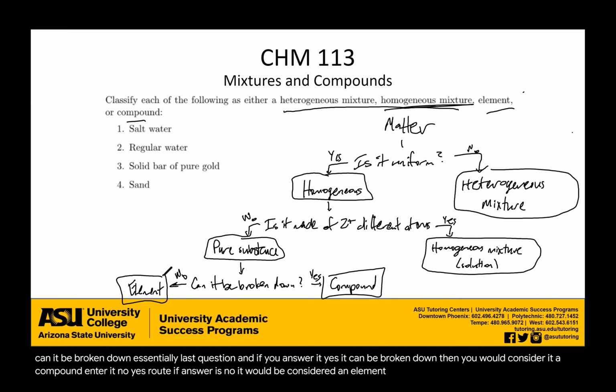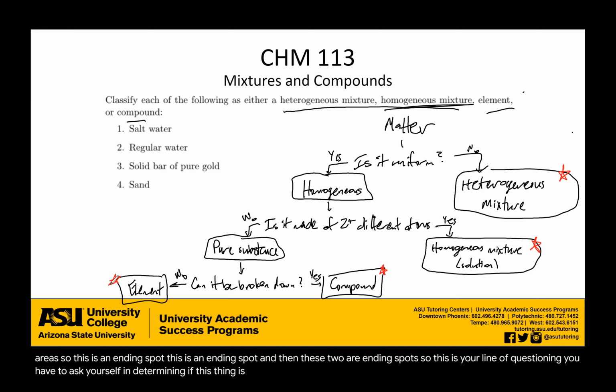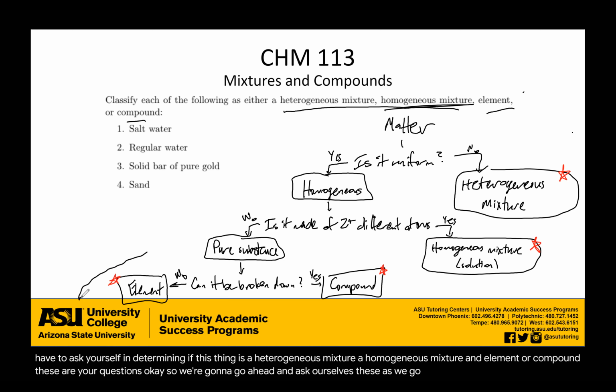Okay. So let me sort of emphasize our ending areas. So this is an ending spot, this is an ending spot, and then these two are ending spots. So this is your line of questioning you have to ask yourself in determining if this thing is a heterogeneous mixture, a homogeneous mixture, an element, or compound. These are your questions, okay? So we're gonna go ahead and ask ourselves these as we go through these examples.